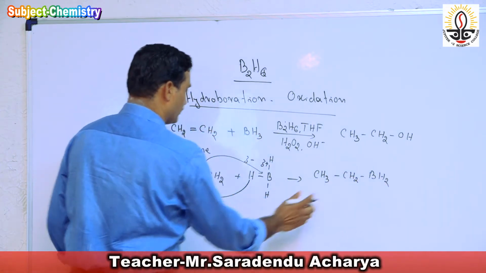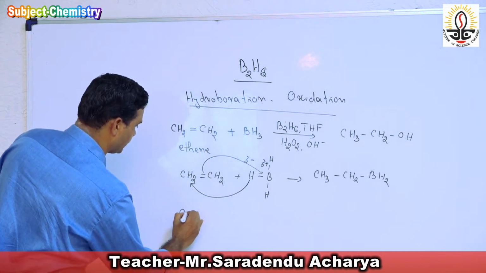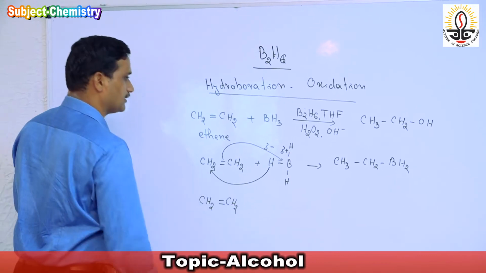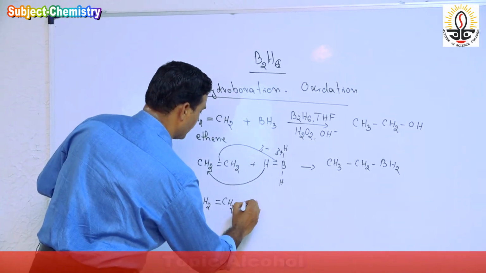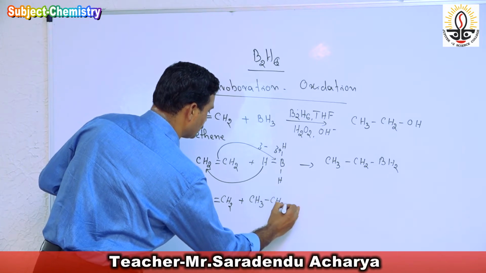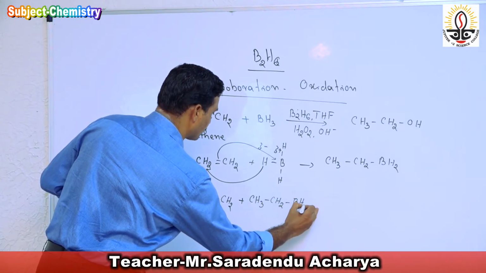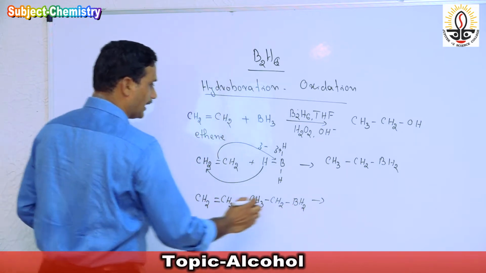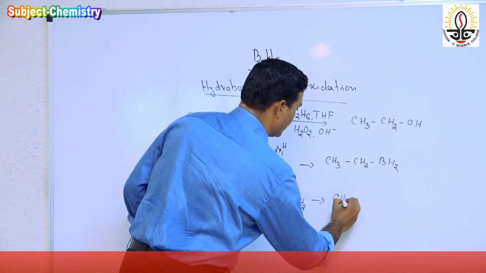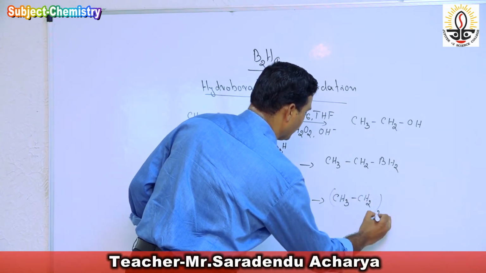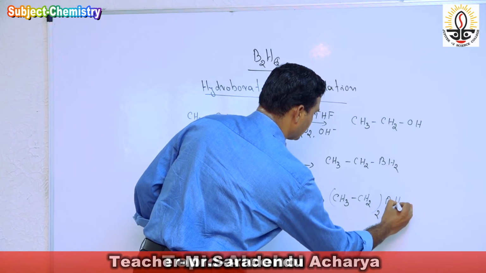Again this molecule reacts with alkene, CH2=CH2, plus CH3CH2BH2. This molecule is added to the alkene. Then we get (CH3CH2)2BH.